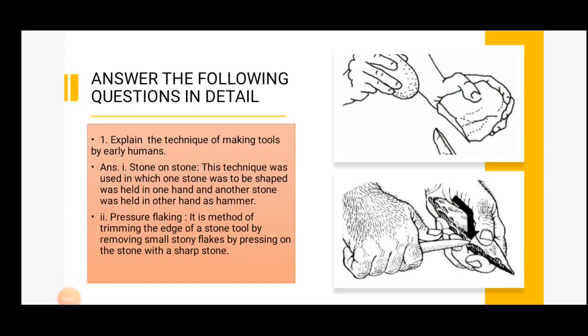Our next section is, answer the following questions in detail. Our first question is, explain the technique of making tools by early humans. Answer, stone on stone. This technique was used in which one stone, the one to be shaped, was held in one hand, and another stone was held in the other hand as a hammer, as shown in the first picture. Second, pressure flaking. It is the method of trimming the edge of a stone tool by removing small stony flakes by pressing on the stone with a sharp stone, as shown in the second picture.